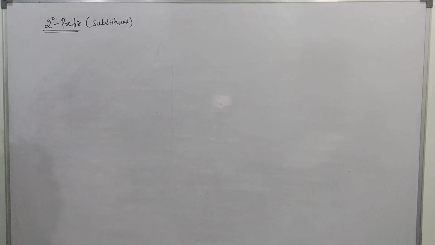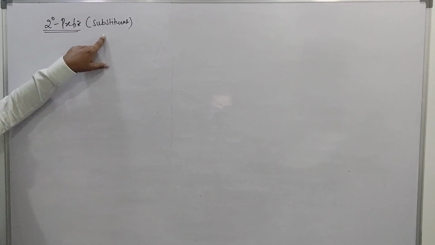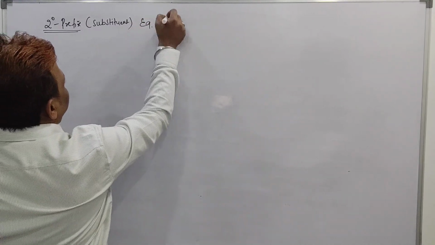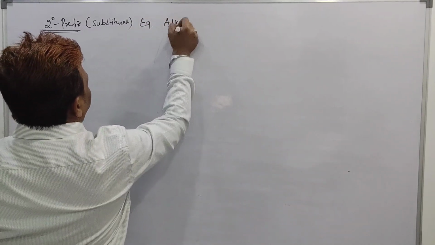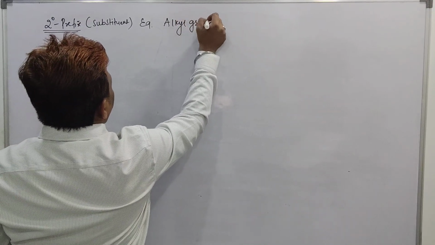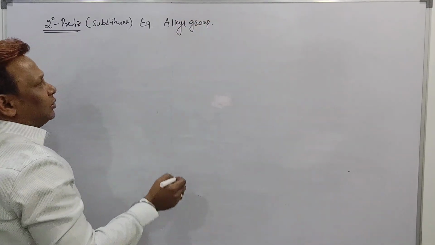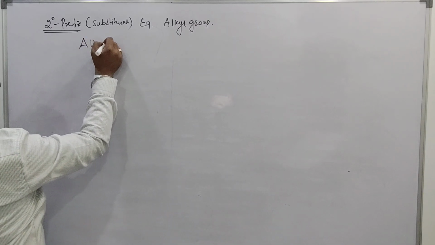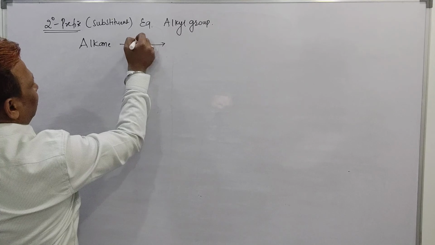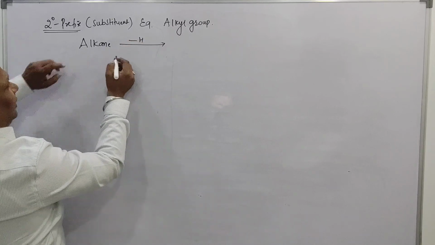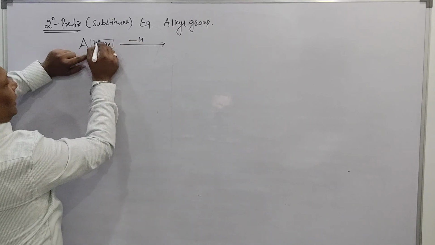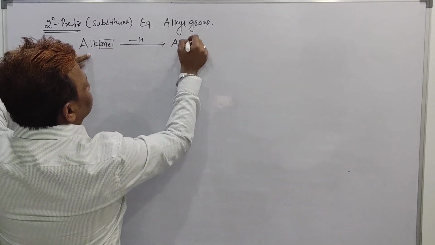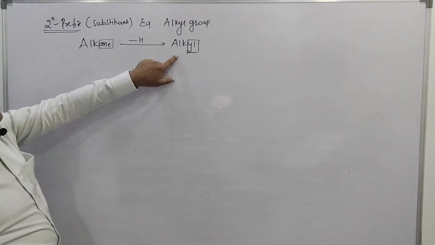See beta, a secondary prefix or substituent is there. I want to go with one example here, called an alkyl group. Now the question is, sir, how is the alkyl group obtained? But very simple. If you take the alkane and just take out one hydrogen atom, your alkane becomes an alkyl. See beta, alkane becomes alkyl.